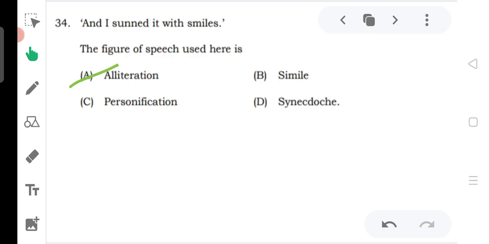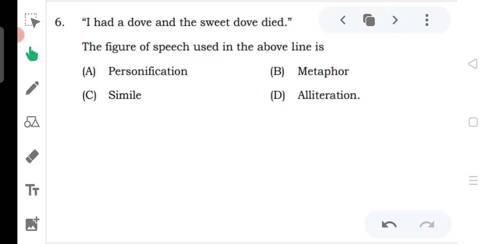And in this particular question, there is no personification because no human quality is described here, and similarly no simile because no like or as, and similarly not the synecdoche because a part or a whole is not given here. Clear? So it is an alliteration as the word sir is repeated, and I sunned it with smiles, right? Let's move on to the next one.